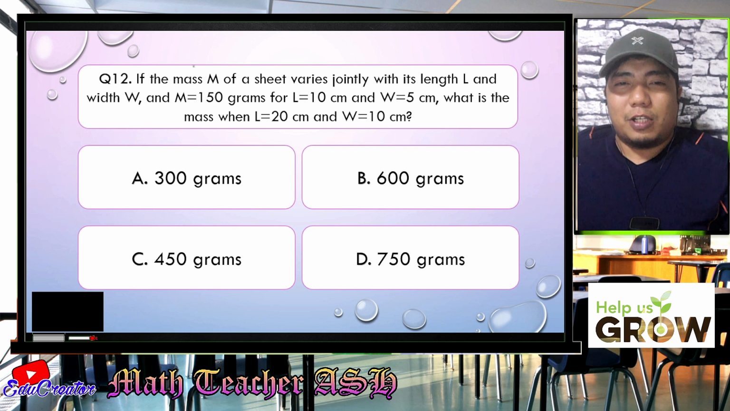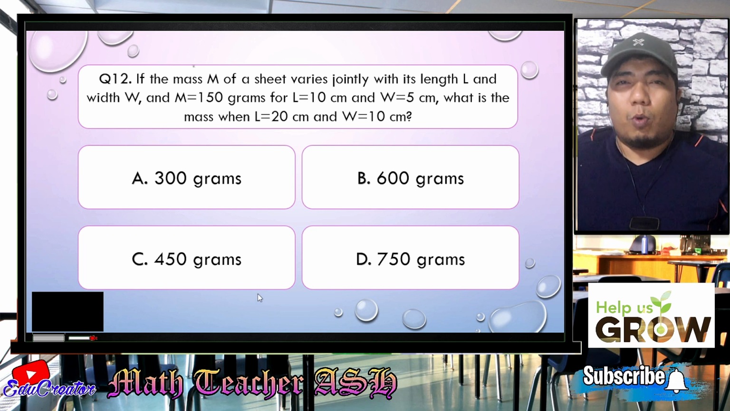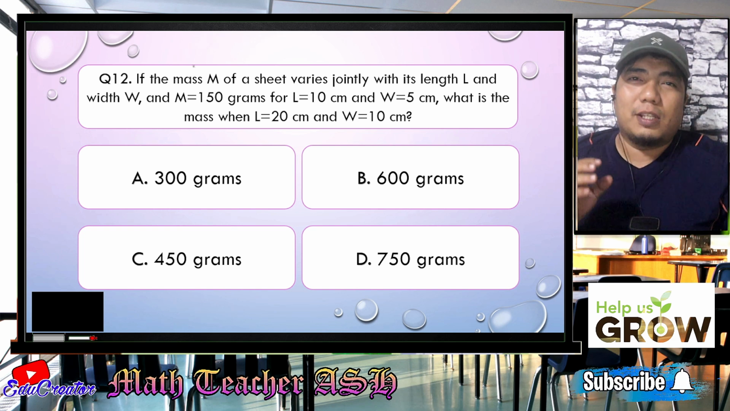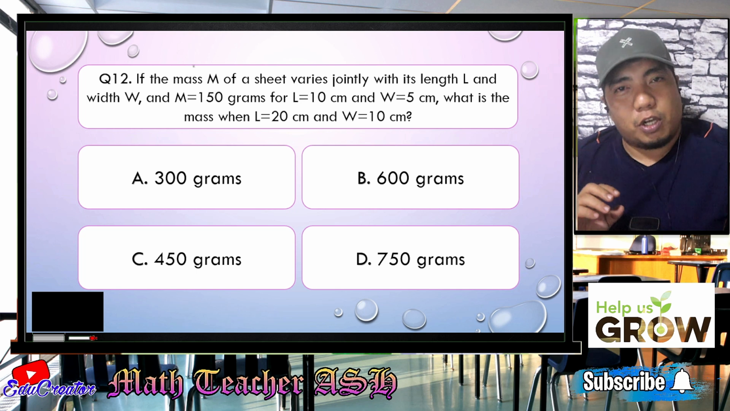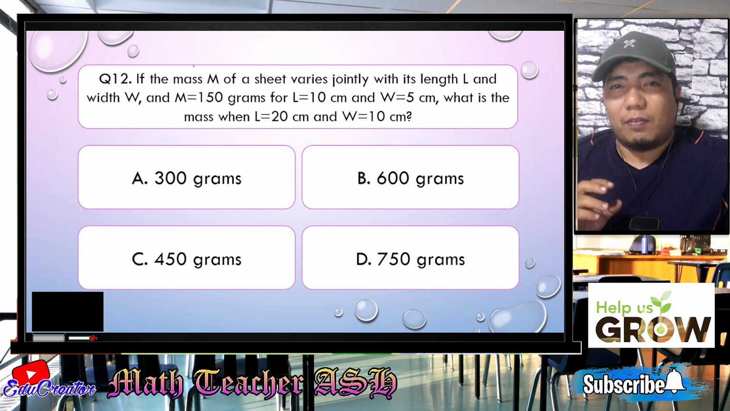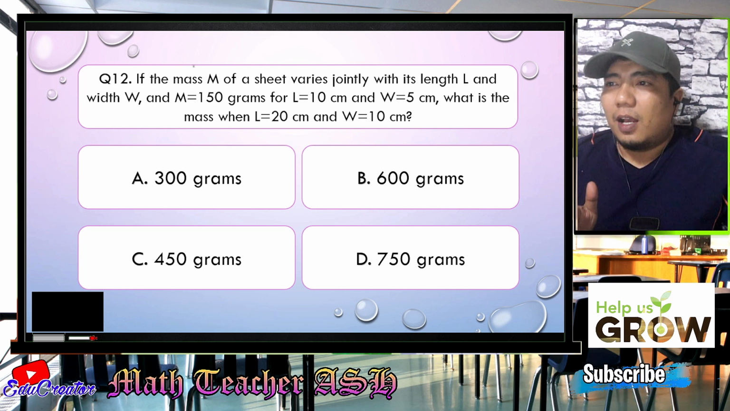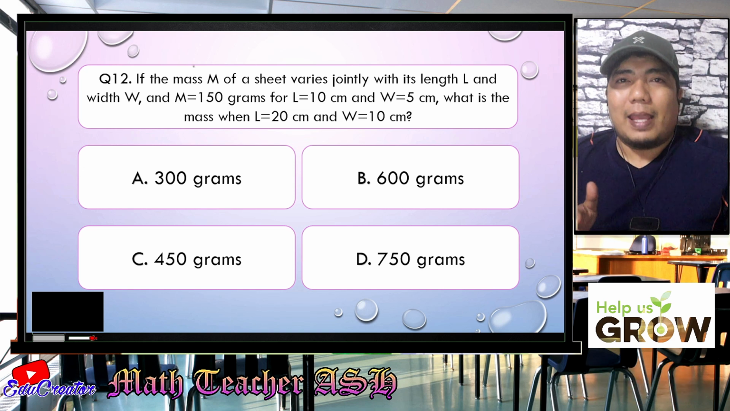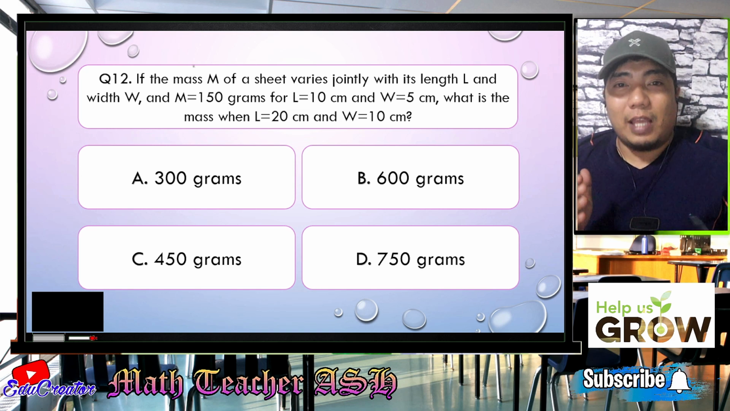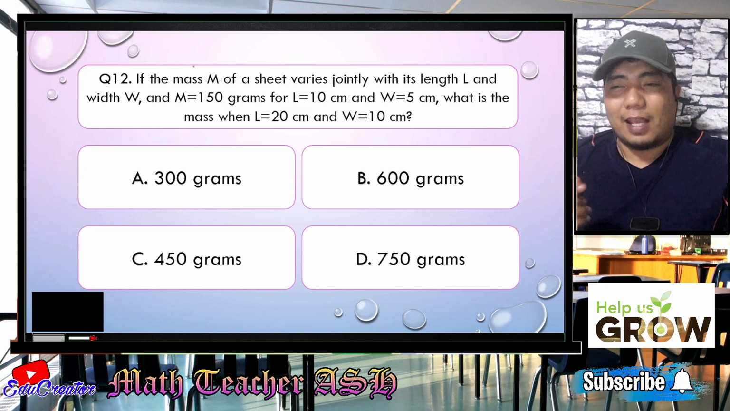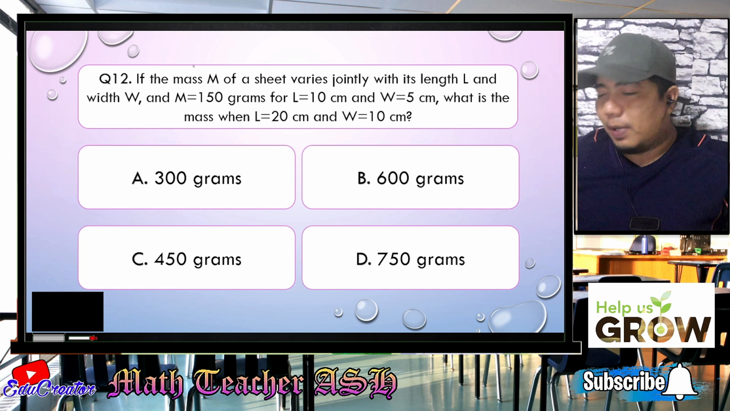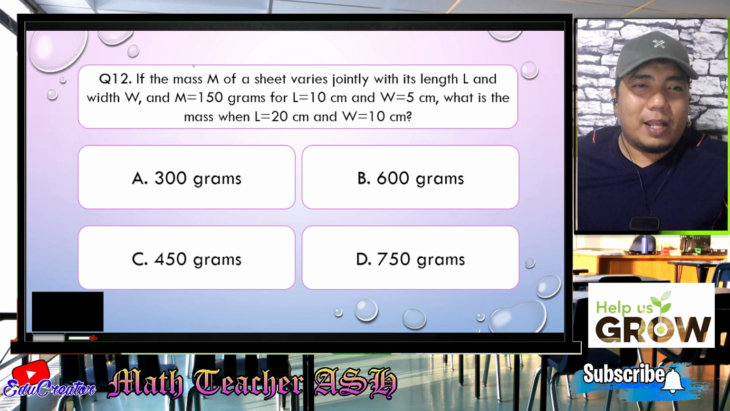Alright, math learners, in solving this kind of problem, what we need to do is to solve first the value of the constant of variation. So when we get the constant of variation for the first given statements, we will be applying that constant of variation to the unknown mass in the second statement. So how do we do this, my dear math learners? Alright, so let me show you.